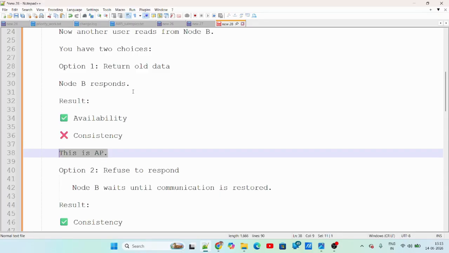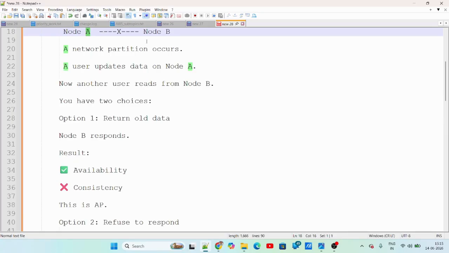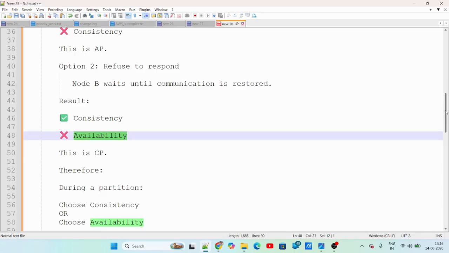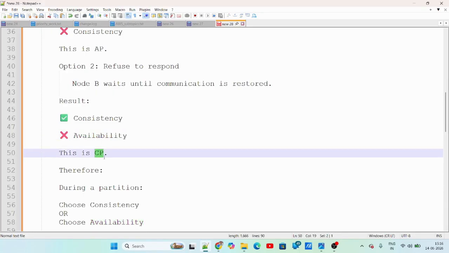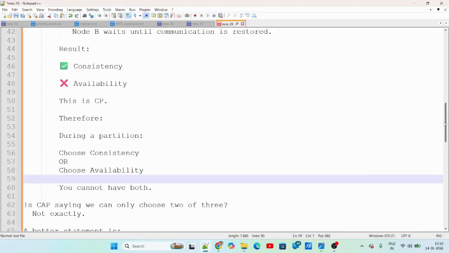Now the second option: I want to give the same data which is there in node A, but I'm not sure, because there is a network partition, whether the updates have reached me, if there was any update. So in that case, I'll refuse to respond unless communication is restored. I'm giving priority to consistency. So here I'll be refusing the request, which makes the system less available. So availability is compromised. This is CP, consistency and partition tolerance. So during a partition, we can either choose consistency or availability. We cannot have both.